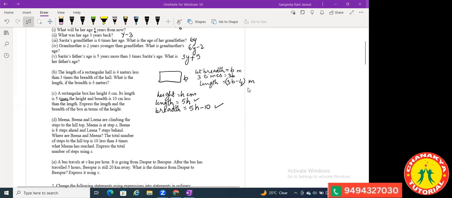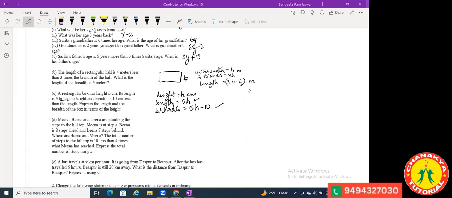Have you all understood this much? How did we get 5h minus 10, the length and the breadth? Hello, say yes or no. Yes, ma'am. Okay, let's see the next one.